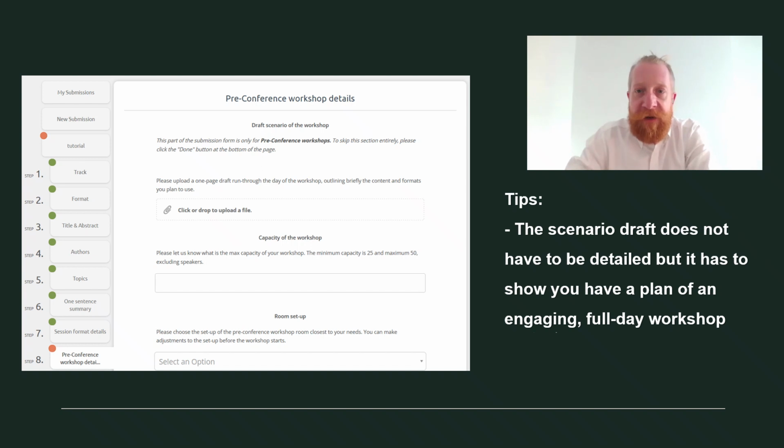If you are submitting a pre-conference workshop, instead of step 7, fill in step 8. And you can skip step 7 by clicking Done at the bottom of the page. Here you will need to attach a PDF with a draft scenario of the workshop to show reviewers what your initial plan is to fill the whole day of the pre-conference. You will also be able to inform us about your planned workshop capacity and share technical requirements or the default room setup you might need.